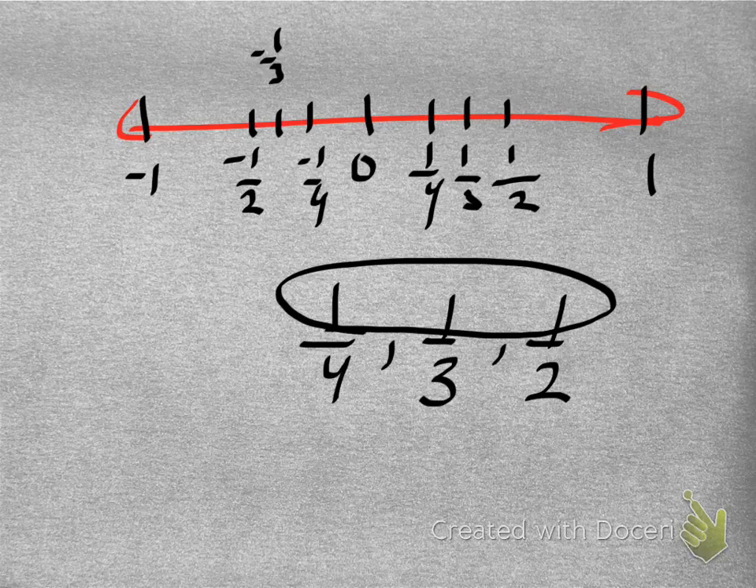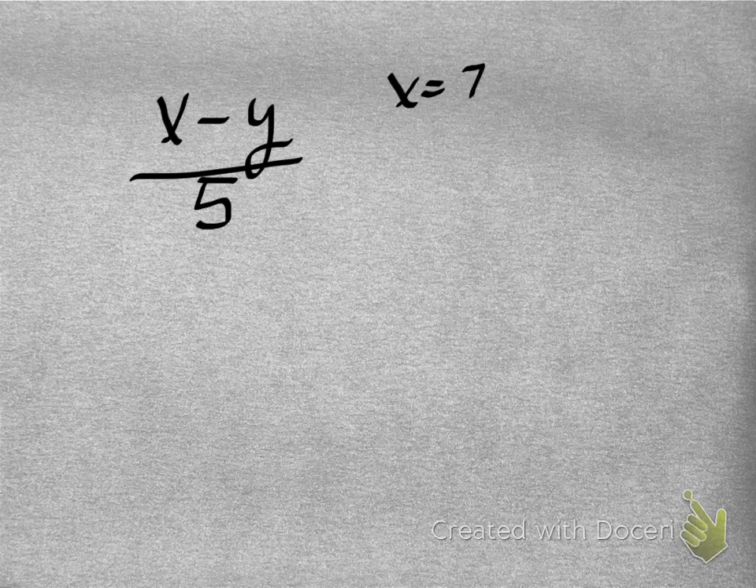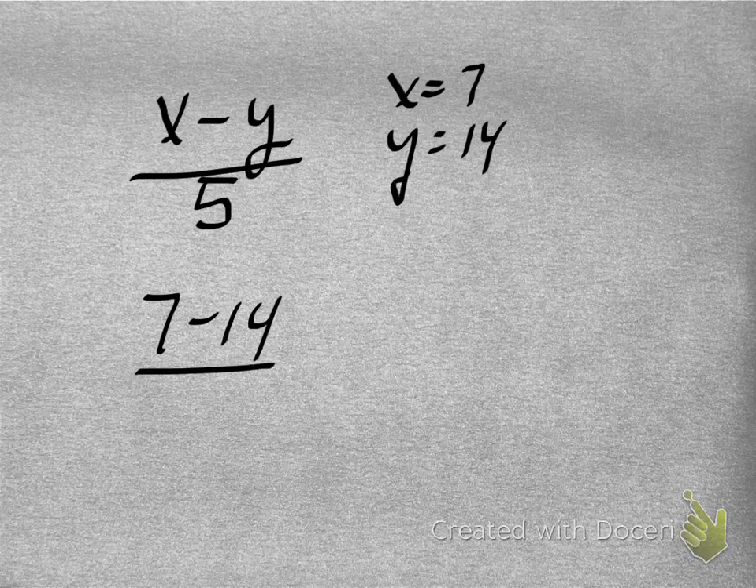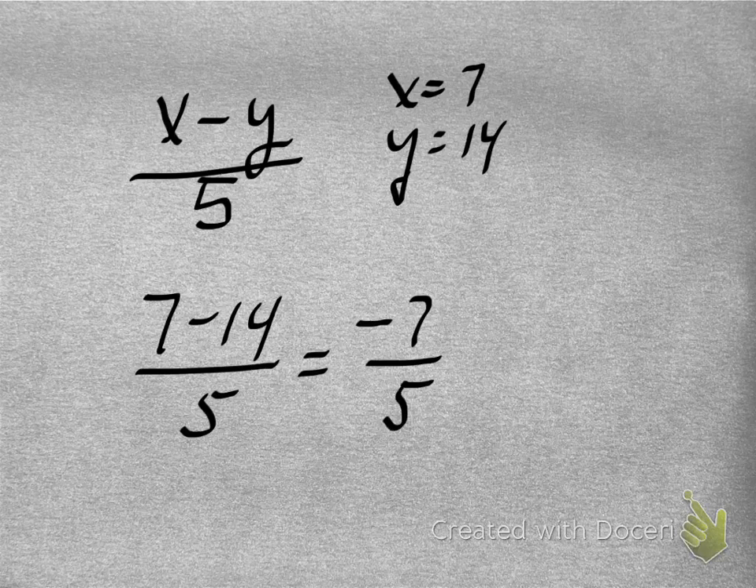Sometimes these things are going to look like equations. So you might have something like x minus y over 5. And if x is equal to 7 and y is equal to, I don't know, 14, then we would get 7 minus 14 over 5. 7 minus 14 would be negative 7, so it would be negative 7 fifths. You can leave it as a fraction like that, or sometimes when we have improper fractions, we change them into mixed numbers. Okay, so there's lots of cool things that we can do with rational numbers and with rational expressions.